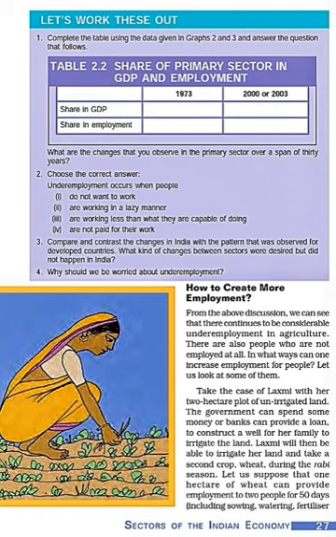Now there are also people who are not employed at all. So in what ways can we increase employment, and how will the government help here? Relate with the story of Lakshmi only. If the government can spend some money, or the bank can provide a loan to her to construct a well for her family to irrigate the land, then Lakshmi will be able to irrigate her land, and she will be able to take the second crop also during the Rabi season, say wheat.